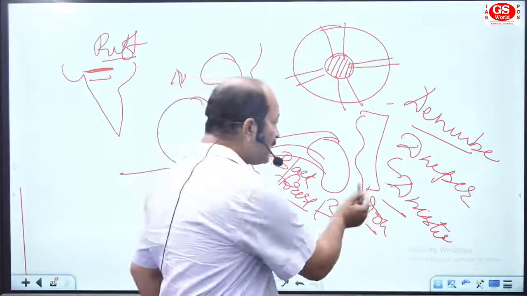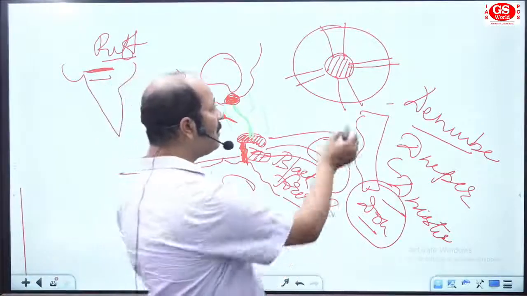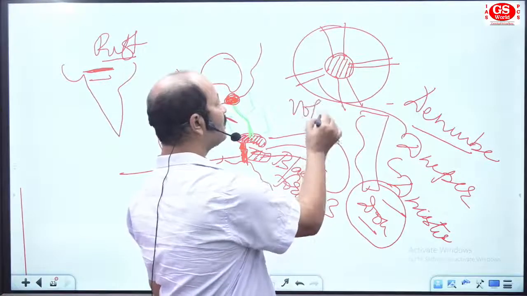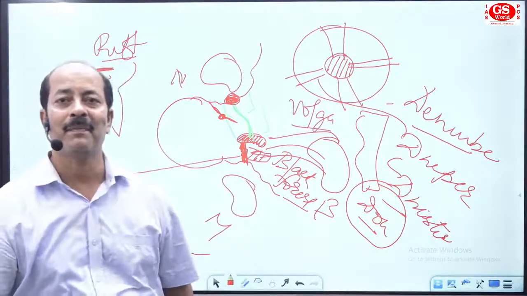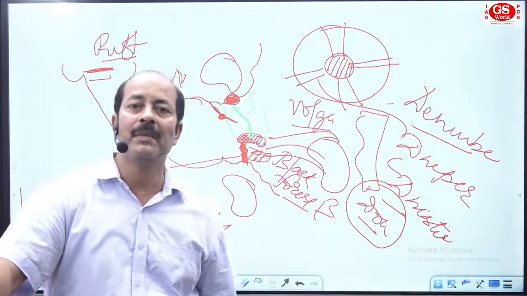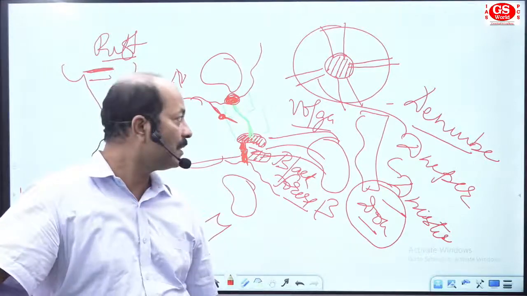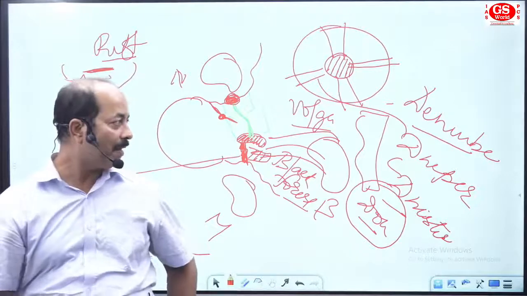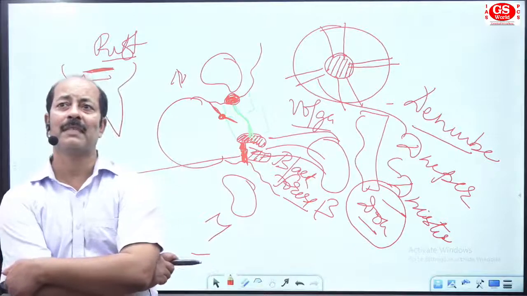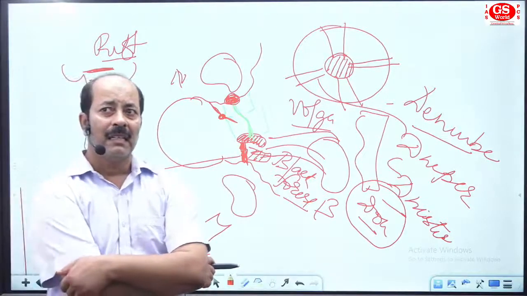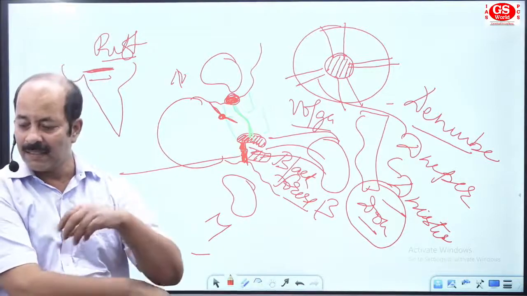Sometimes they ask you which river is not going to the Black Sea. Then here we'll find one more river, that is Volga. Get this one? Volga is actually going to the Caspian Sea. Got that? A very clear concept you have. All the D-related rivers, Don, Dnieper, Dniester and Danube, are going to the Black Sea area, and this one, Volga, is going to the Caspian Sea area. Got that? So these are the rivers of Europe.